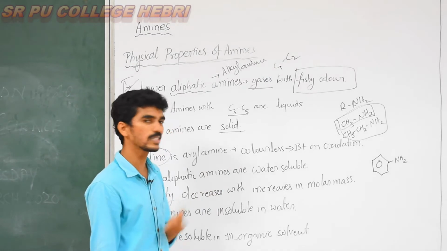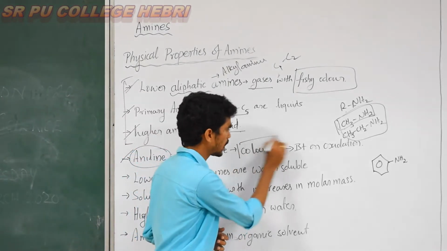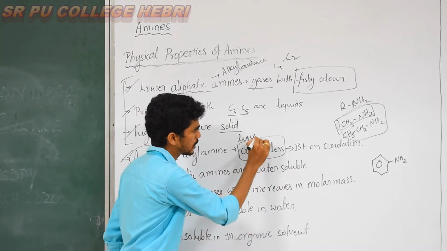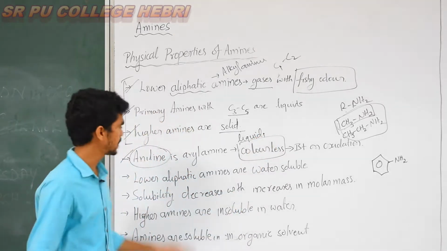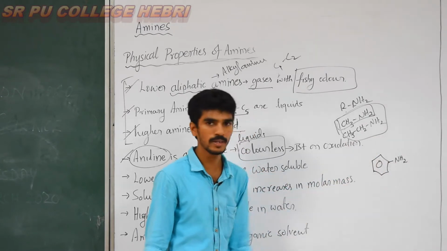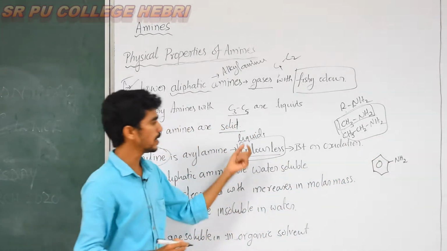What are the characteristics of aniline? Aniline is colorless and liquid in state. In general it should be in a liquid state. Carbon number 6 is there, so 6 carbons in a benzene ring substituted with the amine group. There are 6 carbon atoms, and it is colorless and liquid in state.